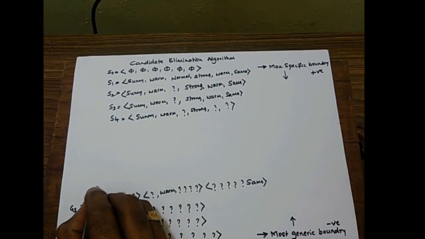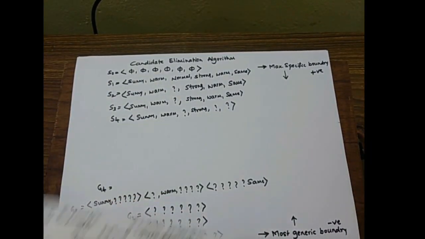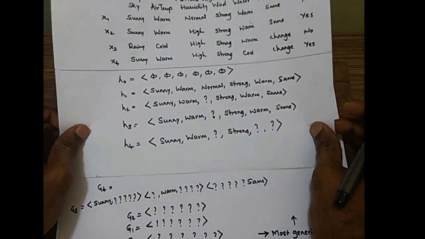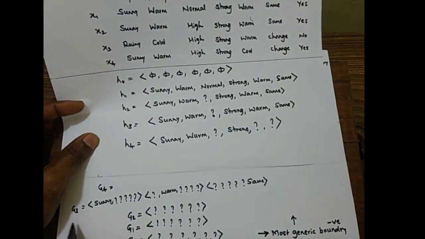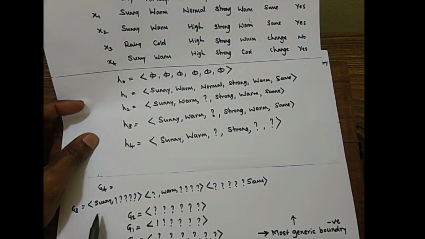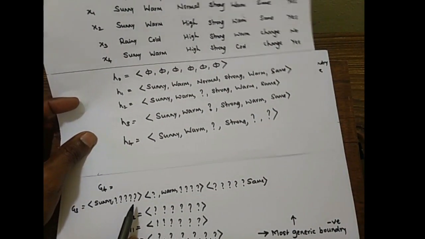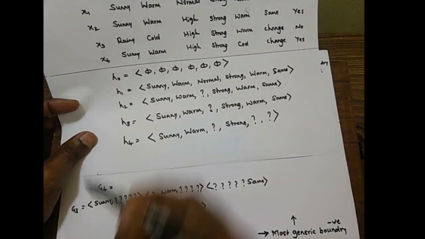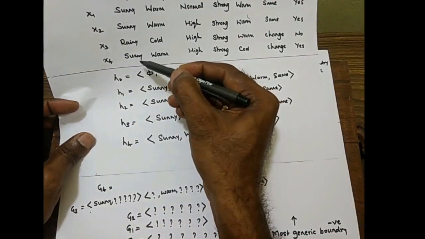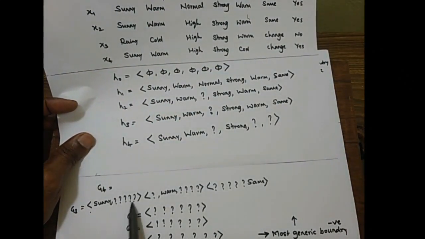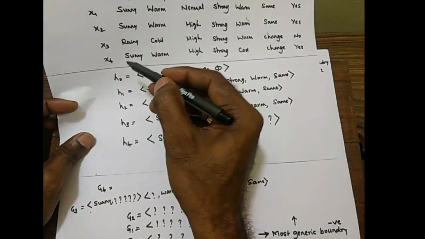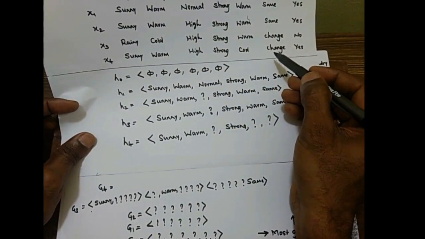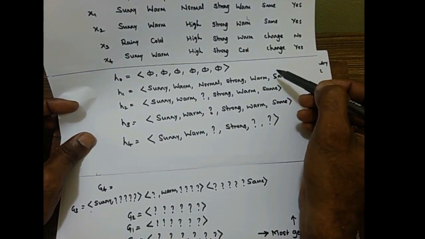To get G4, we need to see the X4 and we need to compare it with G3 so that we can show this one as negatively classified. If I compare the first hypothesis with X4, Sunny is there, Sunny is here, then all question marks will indicate any values are acceptable. So this will show this example as positively classified.